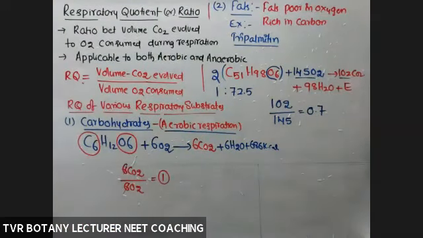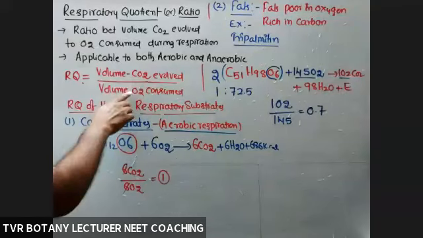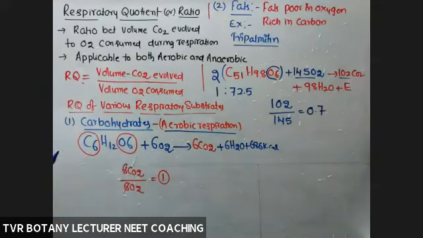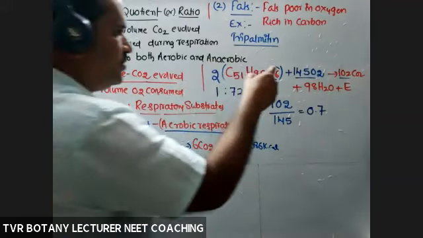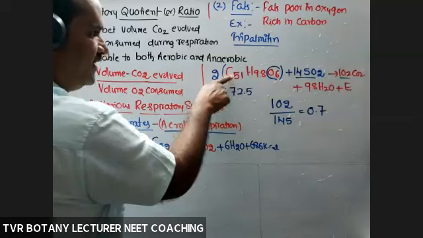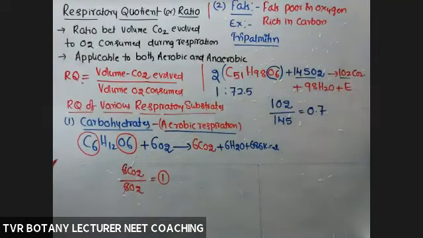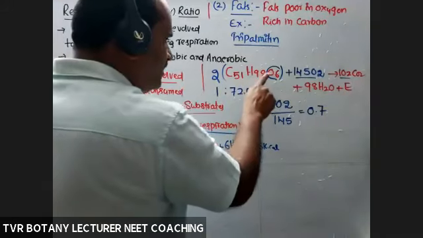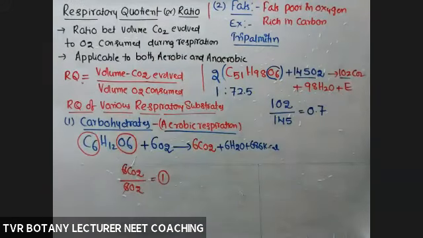According to the equation, it is CO2 evolved by O2 consumed. Okay, acceptable. In addition to those two statements, it depends on the number of carbon atoms and oxygen atoms also.